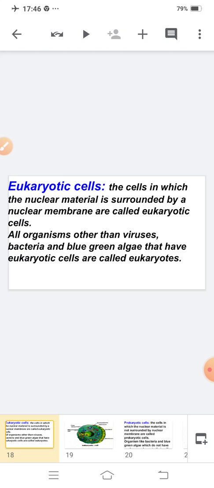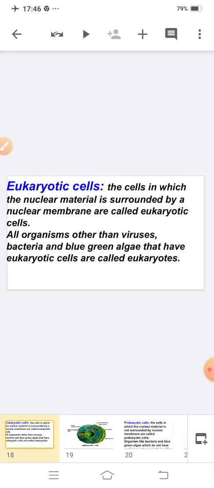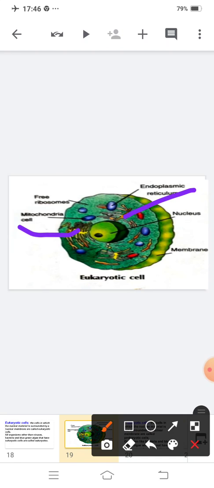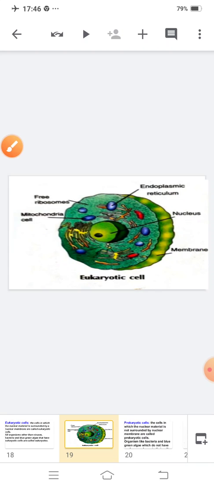All organisms other than viruses, bacteria and blue algae that have eukaryotic cells are called eukaryotes. This is the eukaryotic cell. Clear? These are ribosomes, mitochondria, endoplasmic reticulum, this is nucleus, and this is membrane.